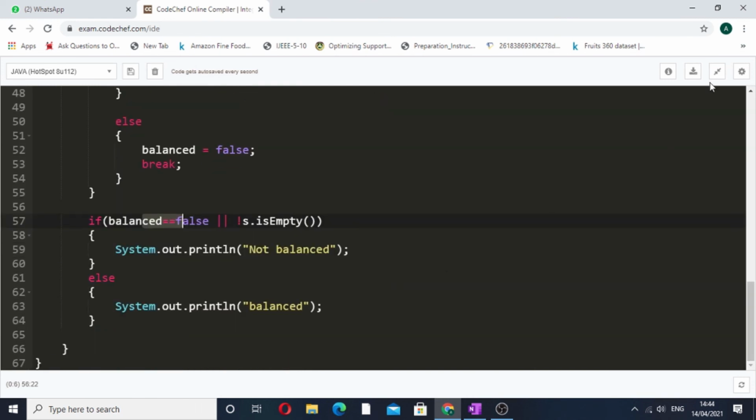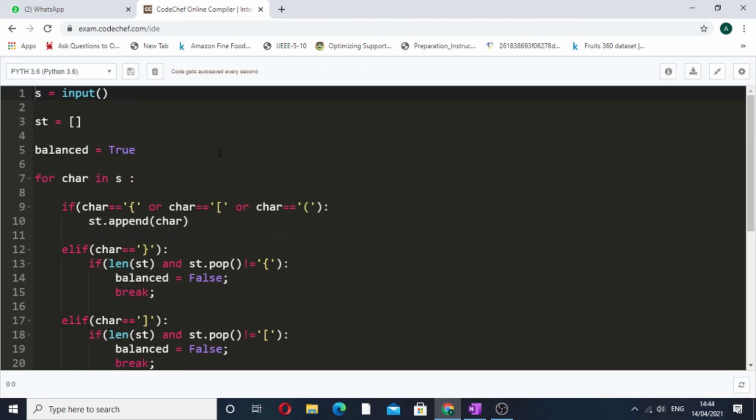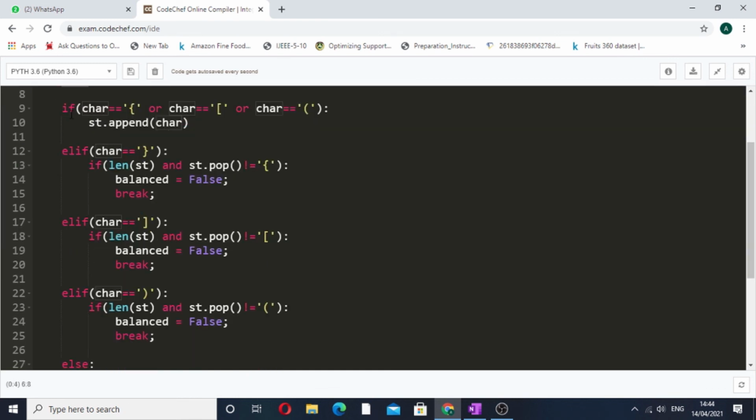Now we will be looking at the Python code for this particular question. The Python solution is the same. First we take a string as input, then we use a list as a stack. I hope you know how to use a list as a stack. Again we have taken a balanced variable and initialized it with true. Now we loop around the current string where char represents the current character. The conditions are the same: if our character is an opening bracket of either kind, we simply append this character to the stack, so st.append(char).